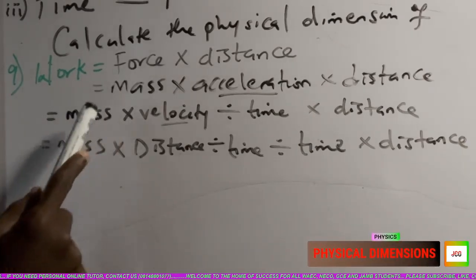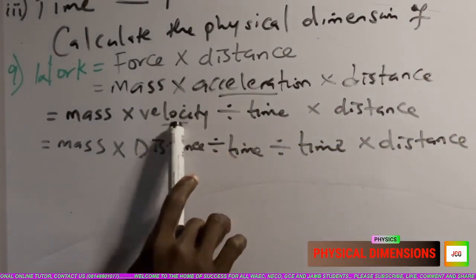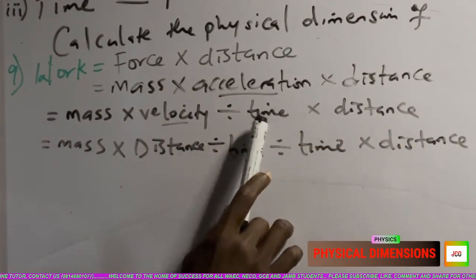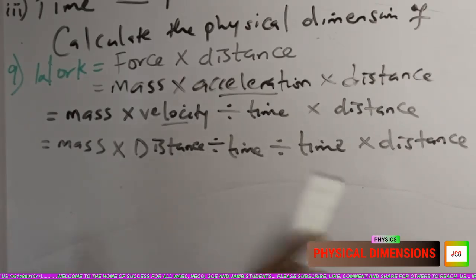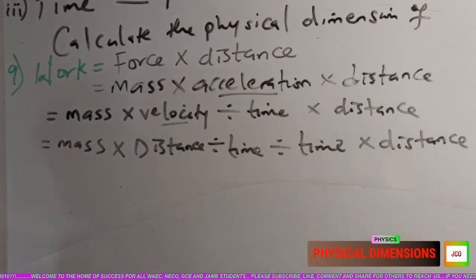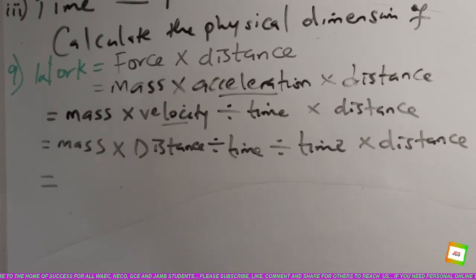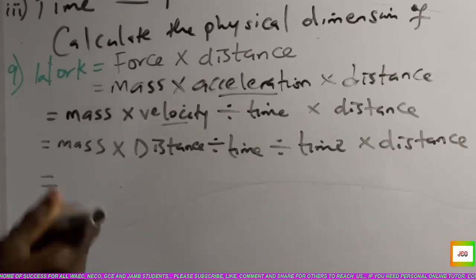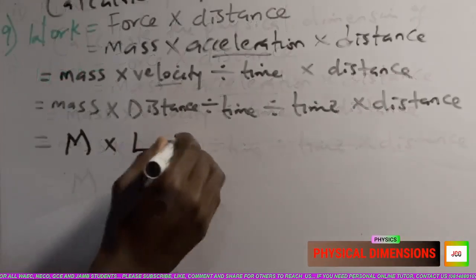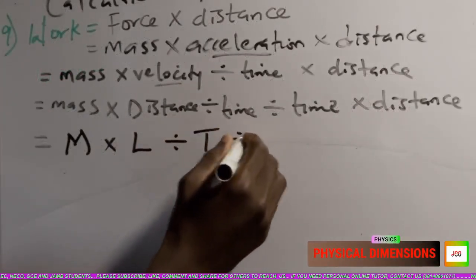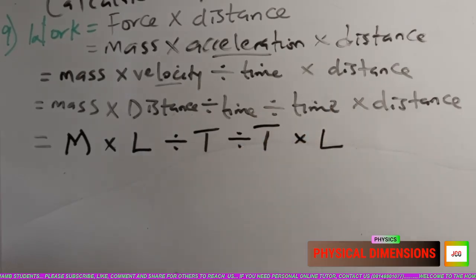So observe what is going on. This mass is what we have here. This distance is what we have here. Acceleration is velocity divided by time. This divided by time is here, but this velocity is distance over time. Looking at them now, they are all in the same physical dimension. So I can now change it. My mass becomes M. Distance becomes L, divided by time as T, divided by time as T, then times my distance L.